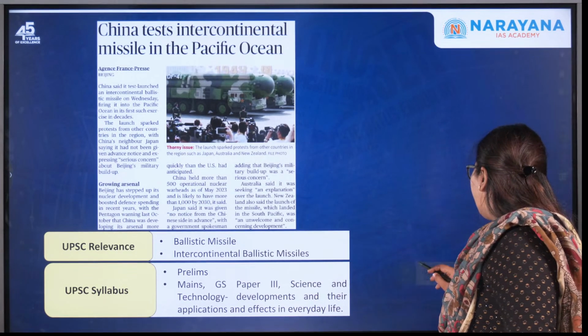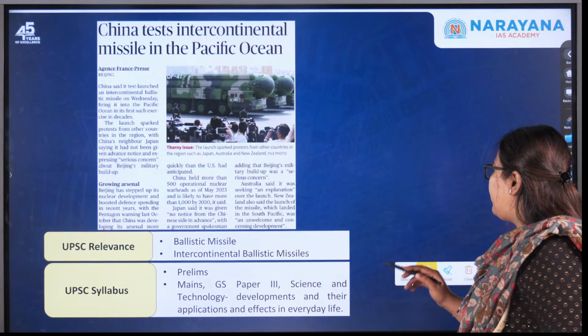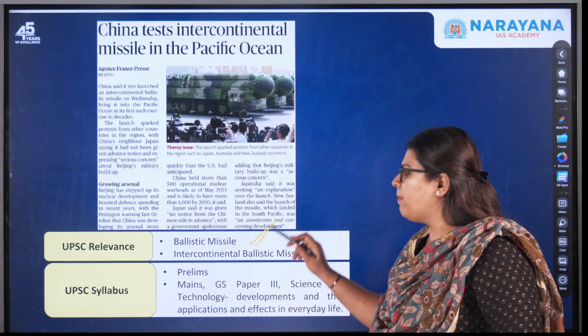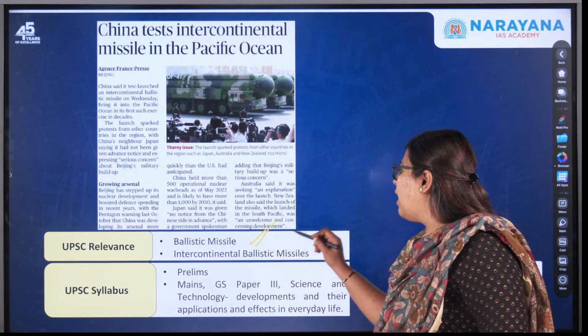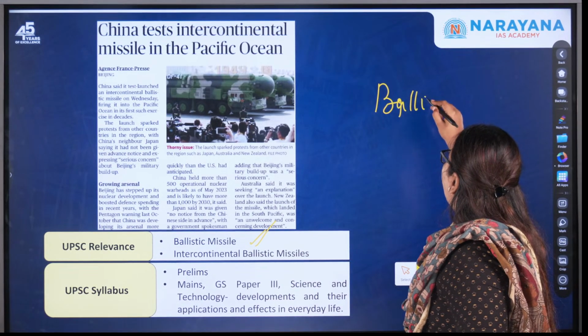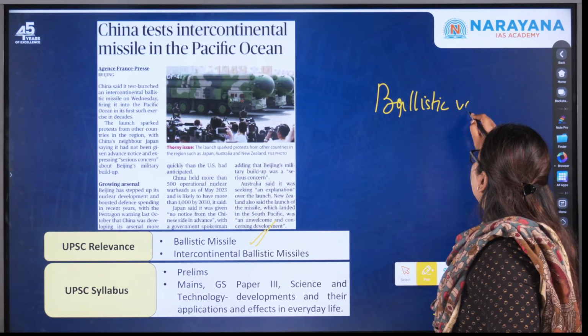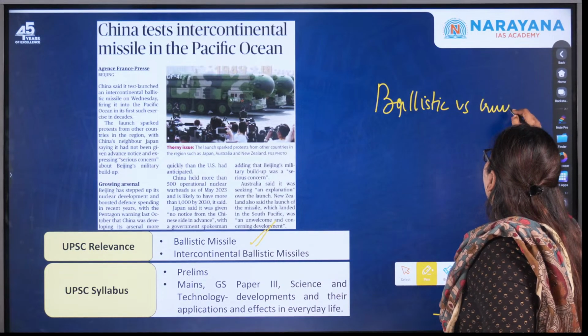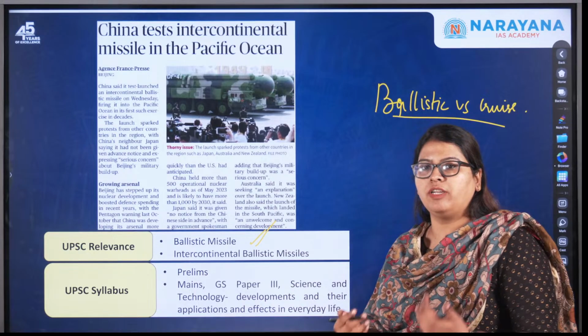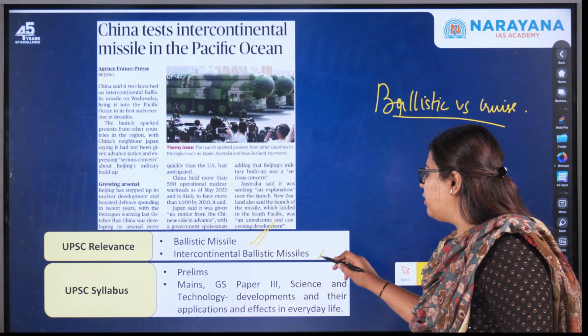Moving forward, let us discuss this particular article. Over here, we will be discussing what ballistic missiles are and how they are different from cruise missiles. Ballistic versus cruise missile becomes very important for the examination. Moving forward, we'll look into the concept of intercontinental ballistic missiles.